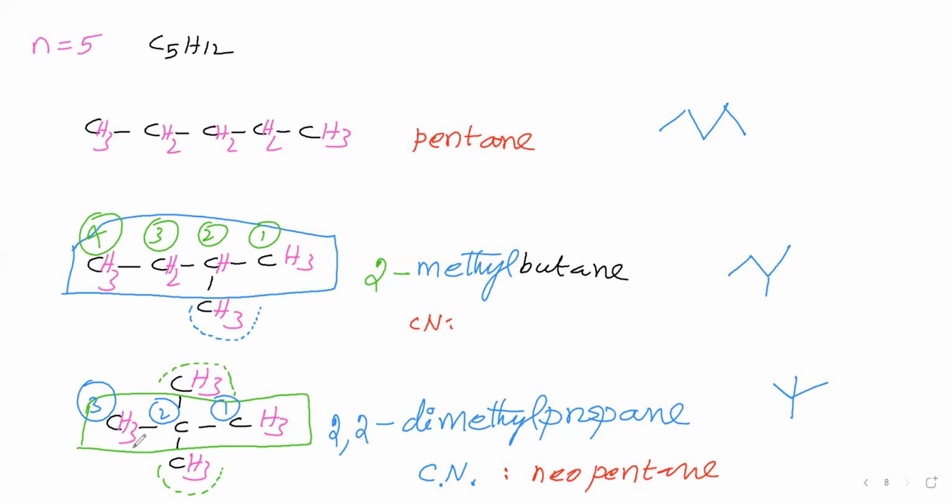Then we will write this one in another form. This other form is C(CH3)4, like that we can write, otherwise Me4C. This in another form we can write as CH3CH2CH(Me)2, or CH3 twice.